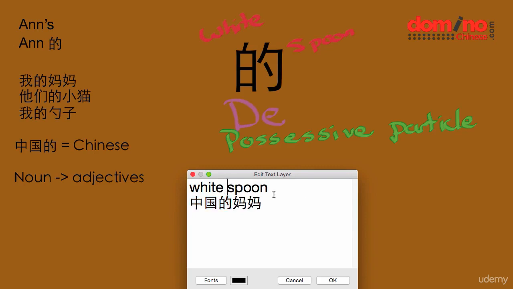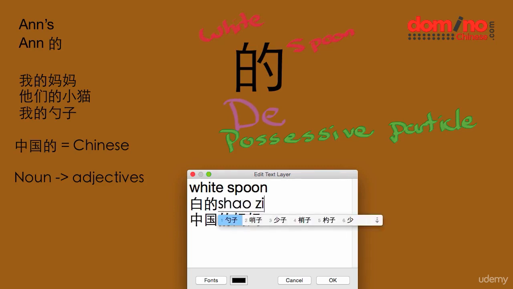In this case, we're going to have 白, because it belongs to white simply. 白的, and then 勺子. That's not it. This is it. 白的勺子, and that is beautiful. So it's a 勺子 that belongs, it's of white.